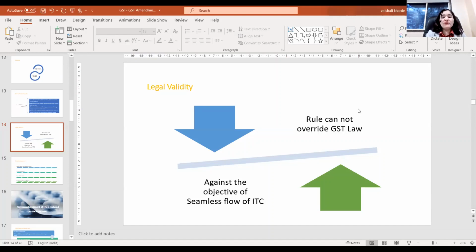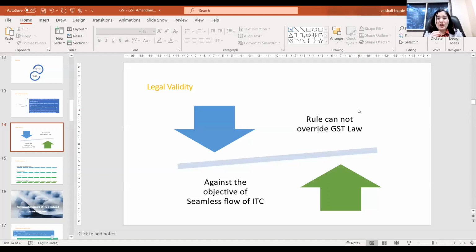Second, the main objective of the ITC is the seamless flow of the input tax credit. But where is that objective? Many of the provisions only focus on restricting the ITC. Let's say the section 16 conditions, section 17, section 40, rule 42, rule 43, and even rule 86, now 86A, now rule 86B. In any provision, even rule 36(4), every provision aims to restrict the input tax credit to the taxpayer. Then where is the GST objective of the seamless flow of the ITC? So many contentions could be raised by which this rule can be challenged in the higher forum.